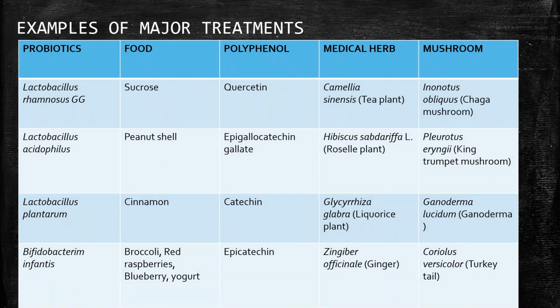Examples of major treatments are probiotics, food, polyphenols, medical herbs, and mushrooms. These are some examples which are considered very good in leaky gut syndrome: Lactobacillus, sucrose, quercetin, Camellia, a tea plant, and chaga mushroom. So these are some food examples, polyphenol examples, medical herb examples, mushroom and probiotic examples.